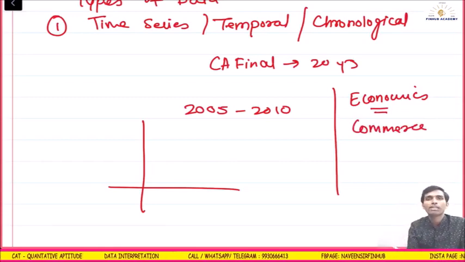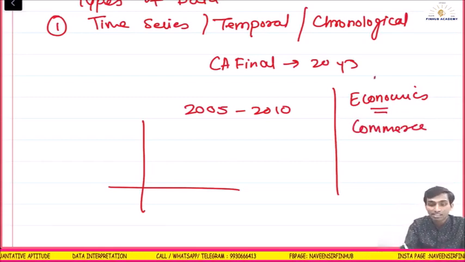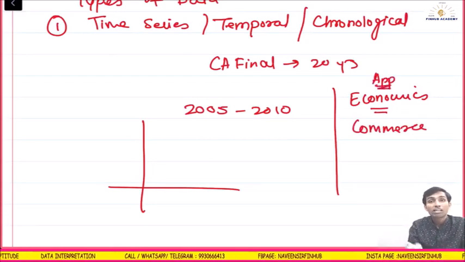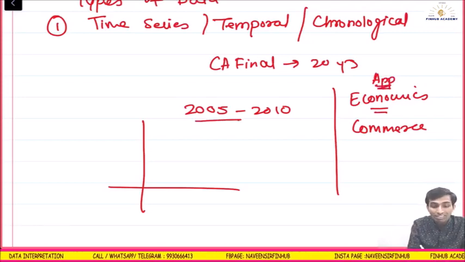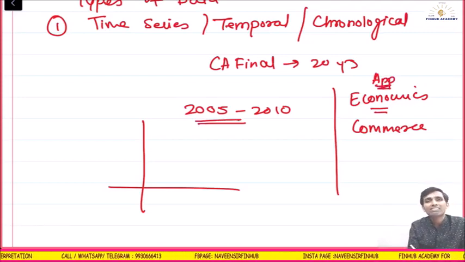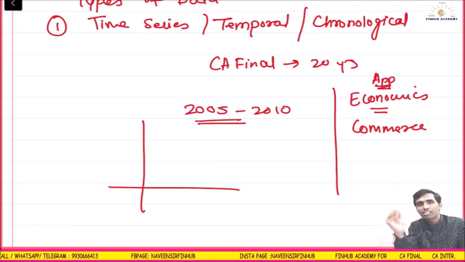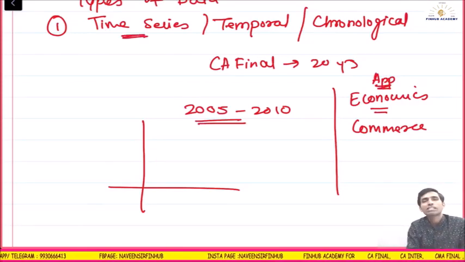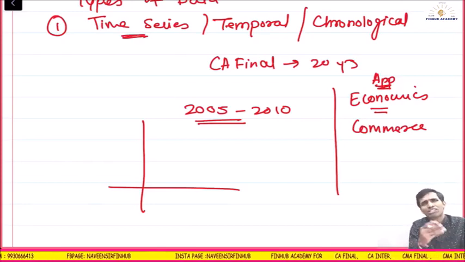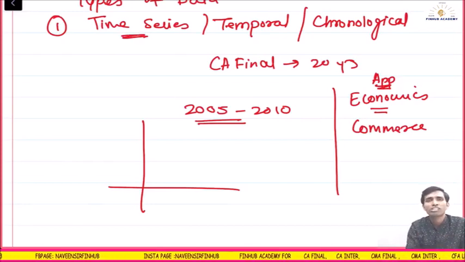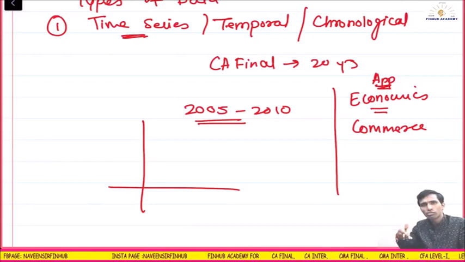Coming back to my point, I will discuss applications later. Whenever time is given, in this year this much was this thing, in this year this much was this thing, that is known as time series, or it is called temporal, one and the same, or it is called chronological. 2005, 2006, 2007.